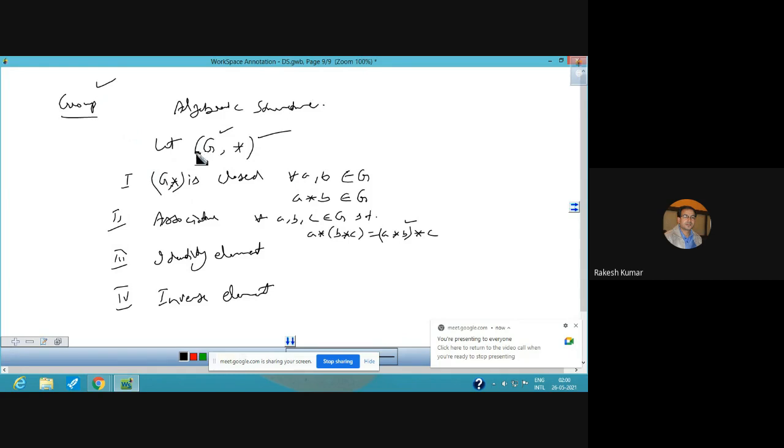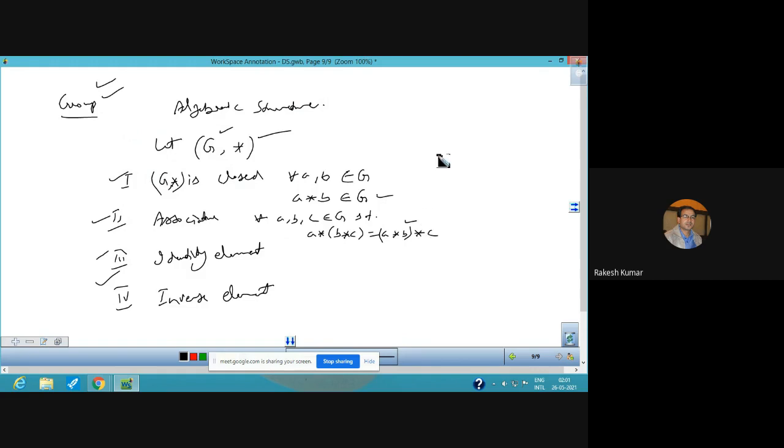And this algebraic structure G together with the star is said to be a group if the following four properties are satisfied. First one is closed or closure property. For all A, B belonging to G, A star B should belong to G.